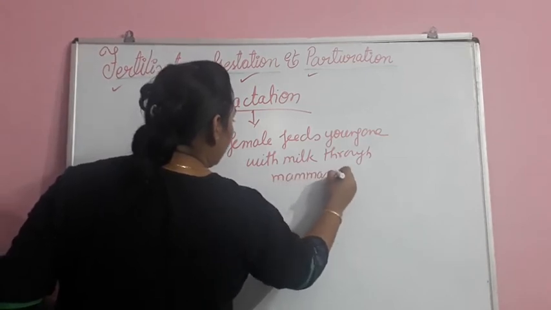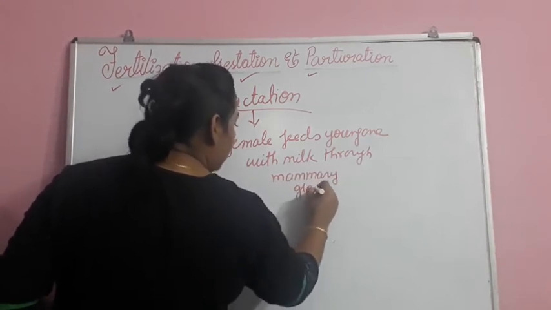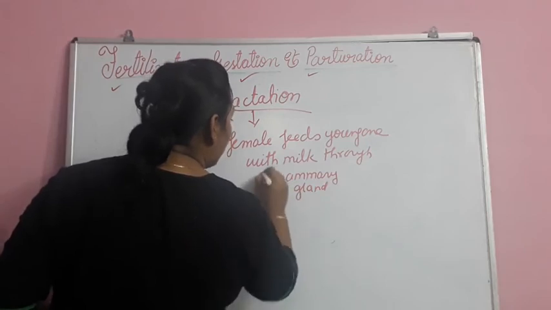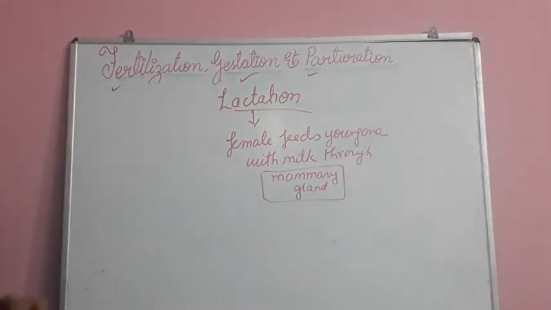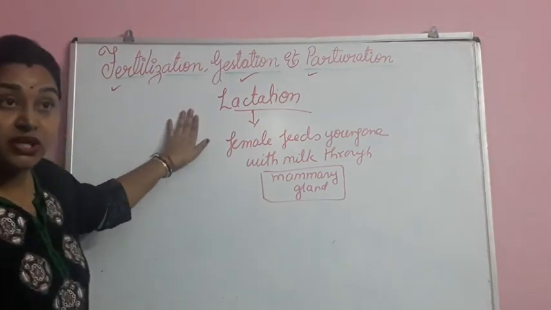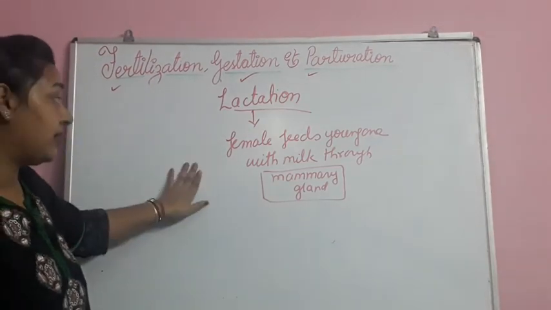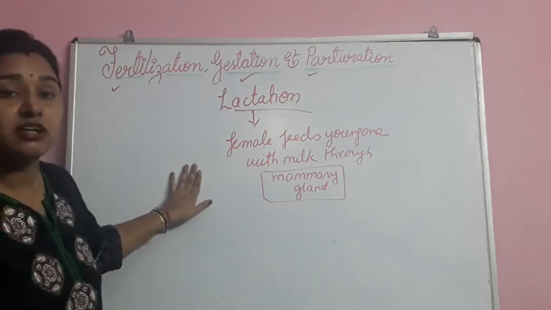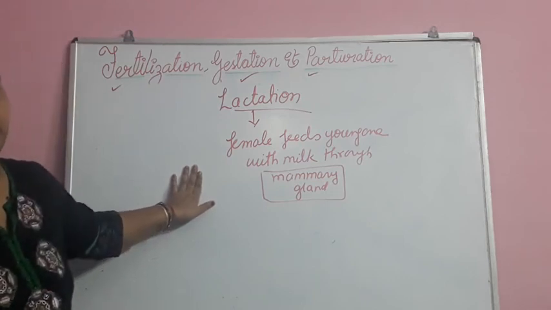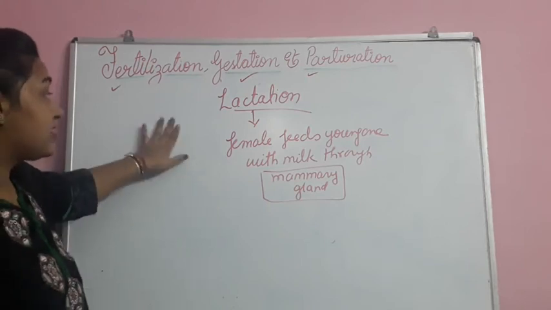As you know, in mammalians, the mammary gland is the most important feature. So lactation is that time period or process in which the human female feeds her young one with milk from the mammary gland. So this is lactation.